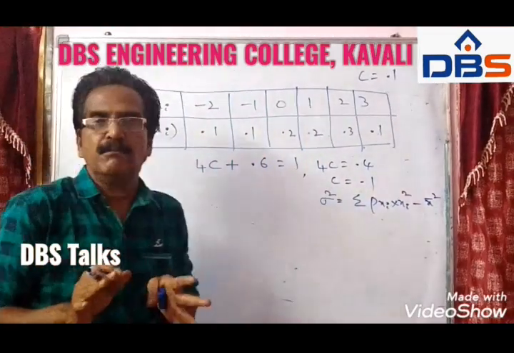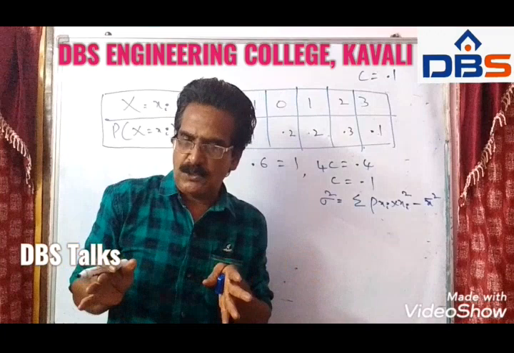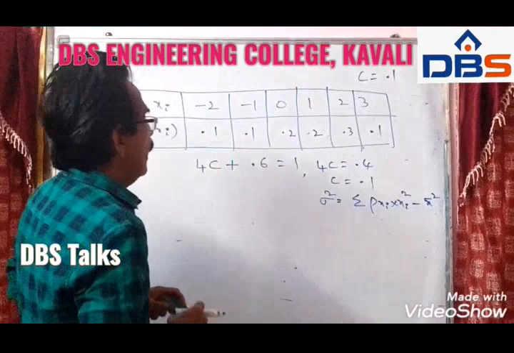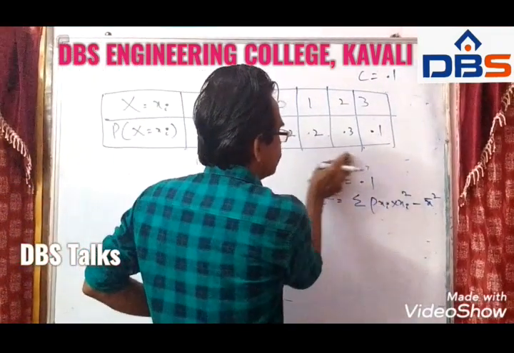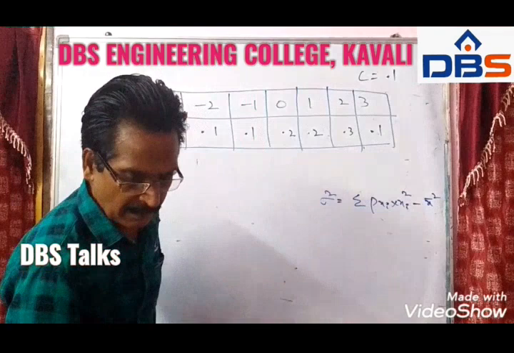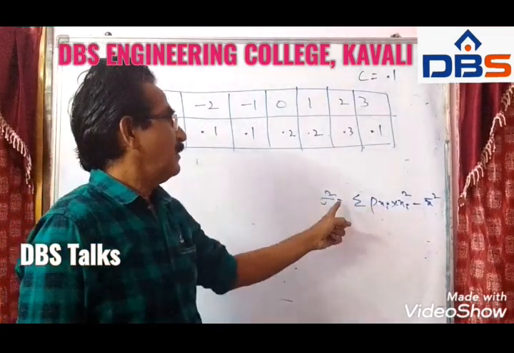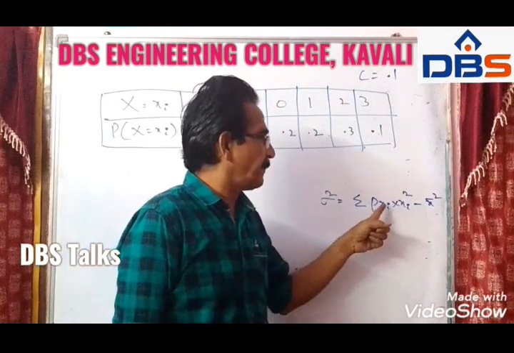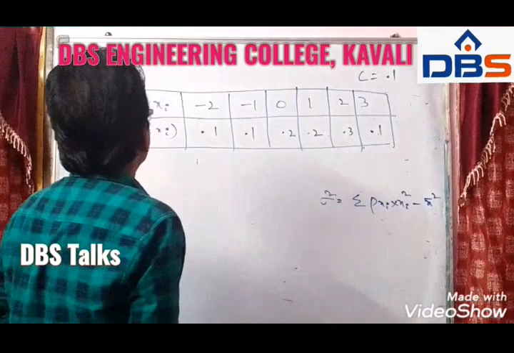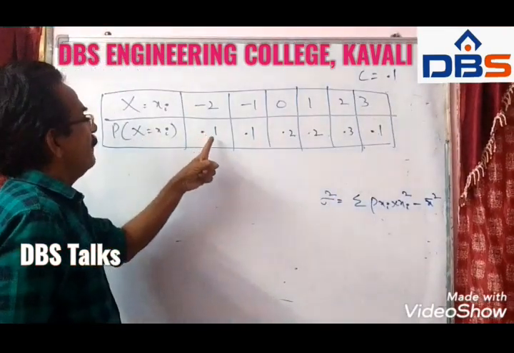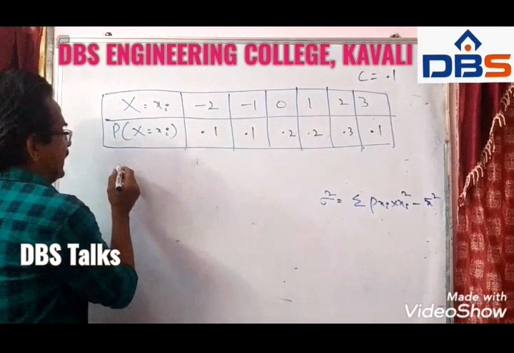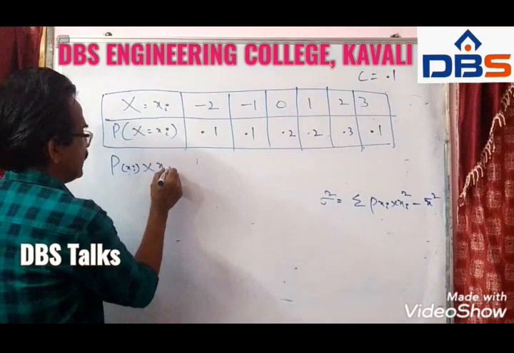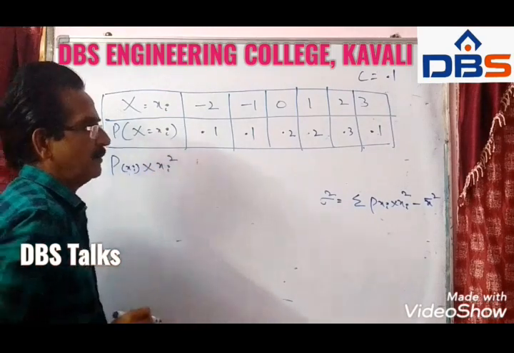Now the table has come, with the xi values and their respective probabilities. Now for sigma square, the formula is sigma pi xi into xi square.